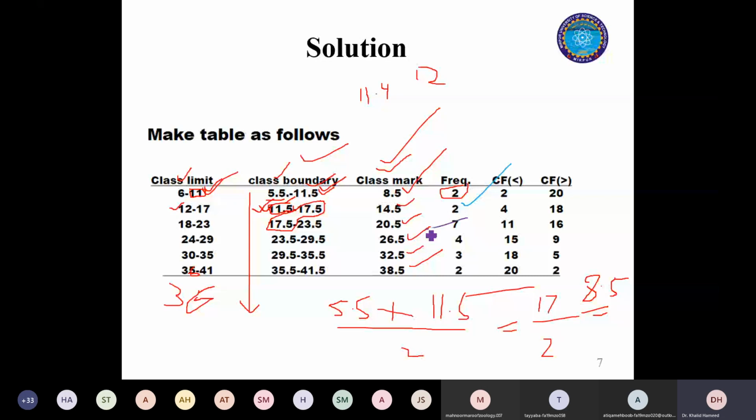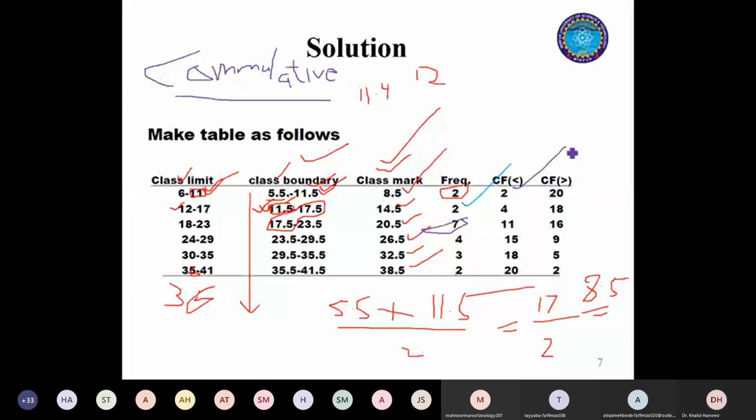So we define the cumulative frequency as the sum of frequencies from the lowest point of your data set. If you add from the lowest point of your data set to a specific point, that will be the cumulative frequency. So in the first class, your cumulative frequency will be exactly identical to the frequency of the first class.